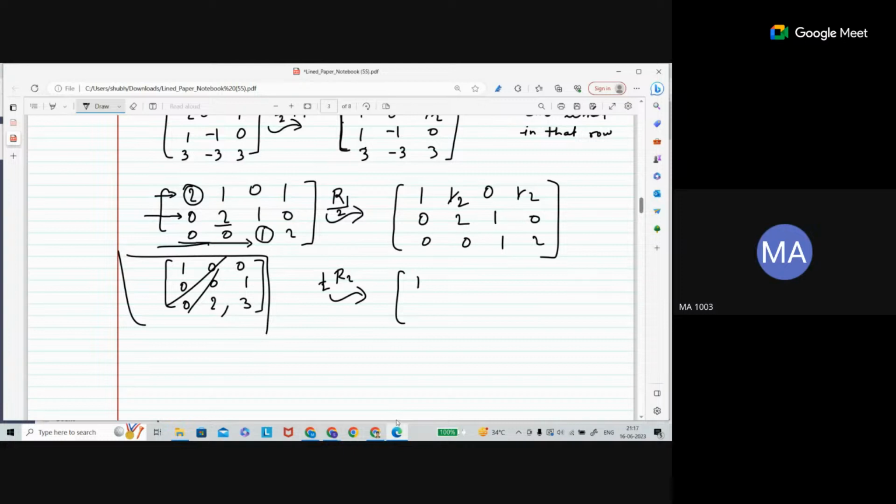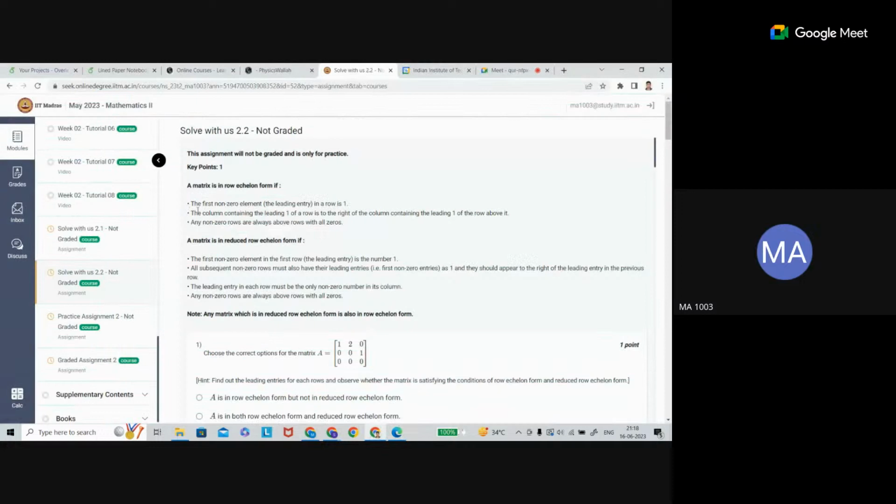So when I divided the second row, this is going to be 1 by 2, 0. This is going to be 1 by 2. This is 0, this is 1 here. This is 1 by 2 and this is 0. This is 0, 0, 1, 2. Now it is fine. Now see that the first row's leading entry is 1. The second row's leading entry is this one, which is 1. The third row's leading entry is this one, which is 1. Now the first condition is fulfilled. Now come to the second: the column containing the leading one of a row.